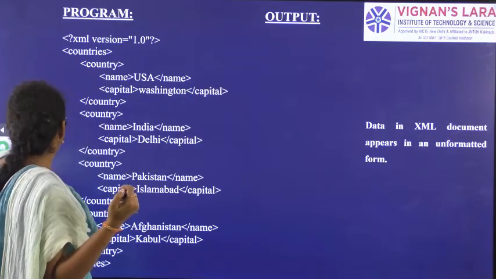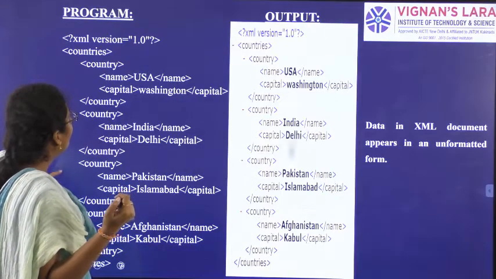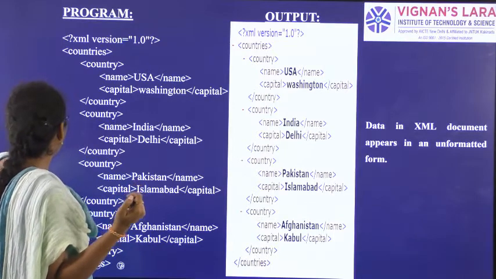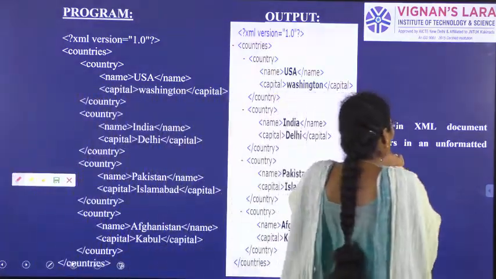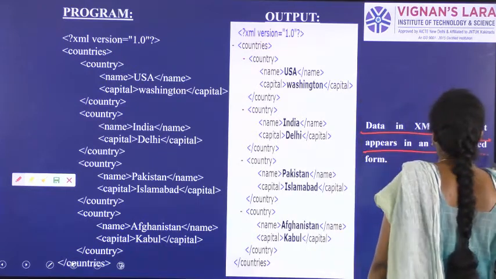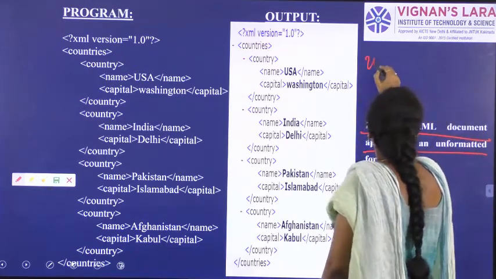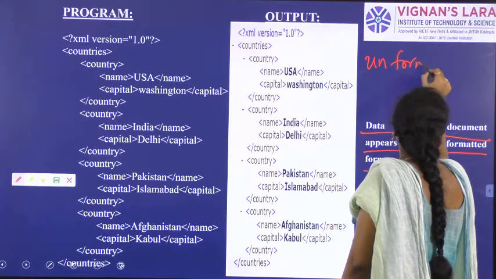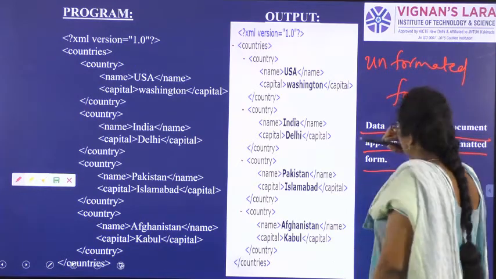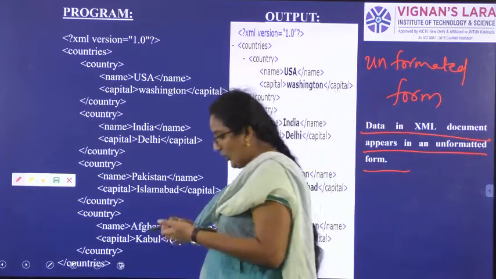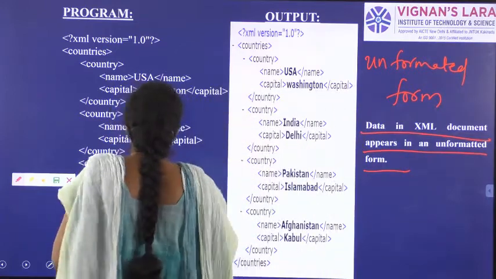So now an example. If you see this example here, you can understand that data in an XML document will always appear in unformatted form.